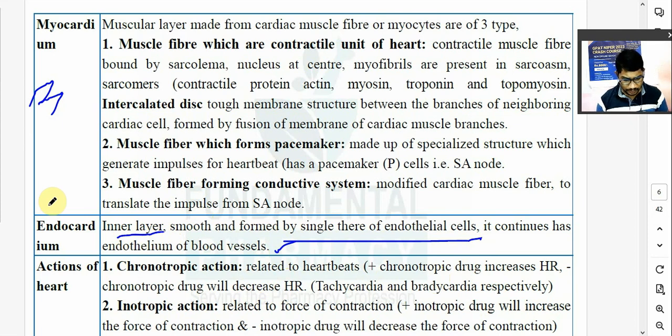Outermost layer of blood vessel that is known as tunica adventitia. That is a fibrous layer. Okay? Middle muscular layer होता है blood vessel में भी. And innermost layer होता है जिसको अपन endothelium बोलते हैं. So endocardium of your heart, it is smooth and formed by endothelial cells and it will also continue with the blood vessel. So endothelium of blood vessel and endocardium of your heart, they have the same structure. Okay?